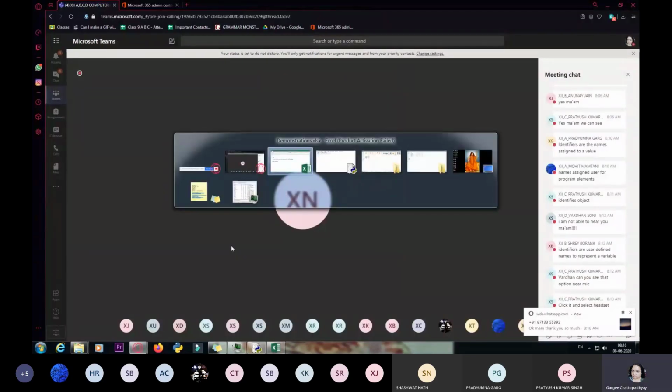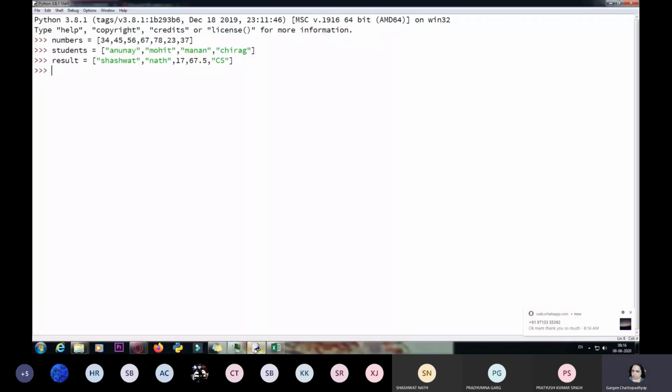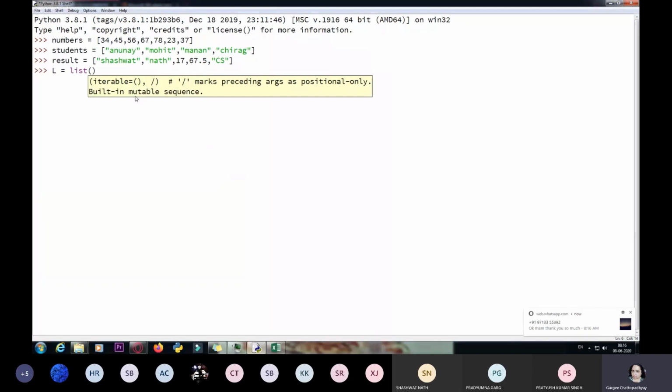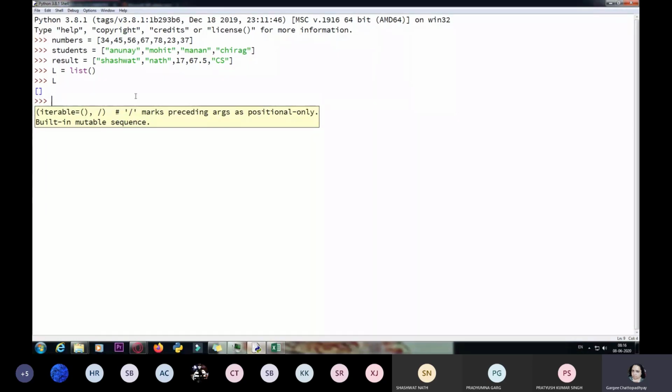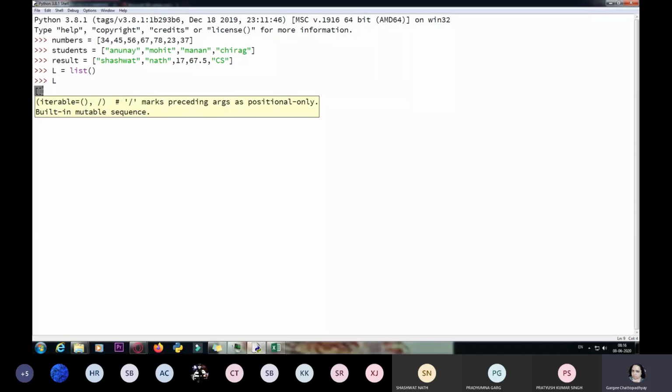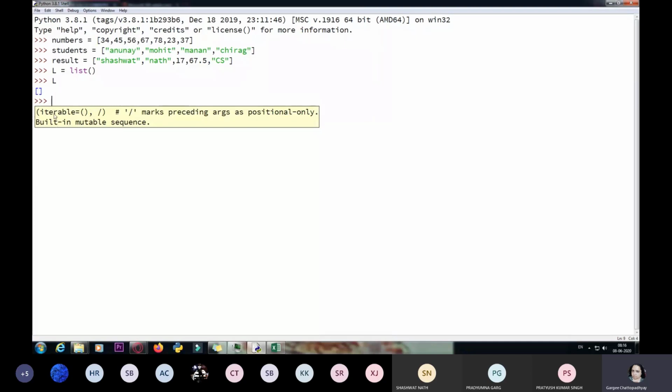I have an option through which I can create an empty list. For example, L equals list. So I'm using a list function over here. The list function is used to create an empty list. Now over here, if you print L, you will see that it is an empty list because there is an empty pair of square brackets with nothing inside it. So this is an empty list.